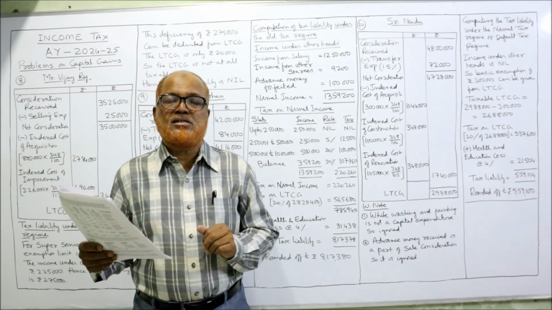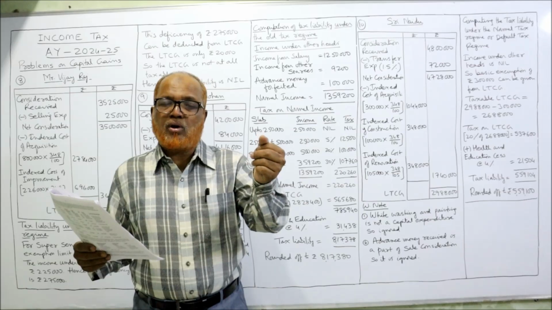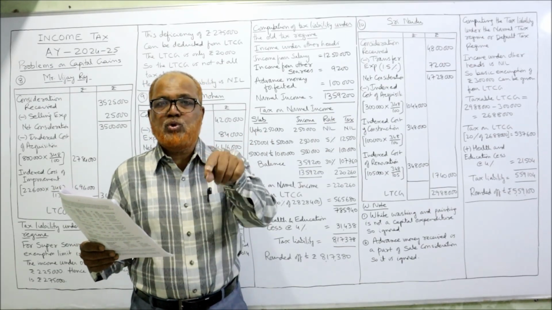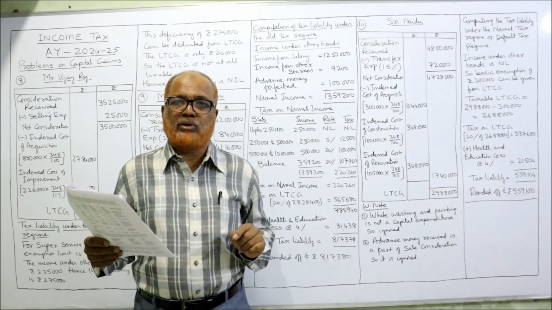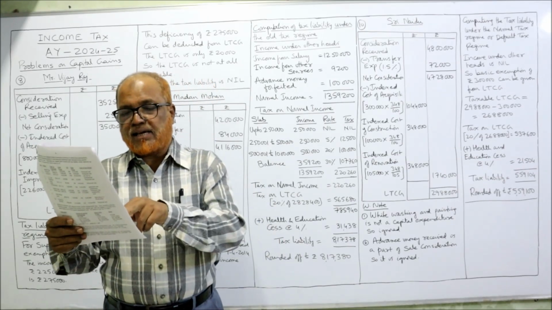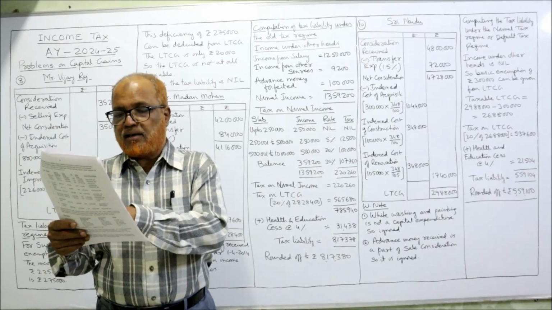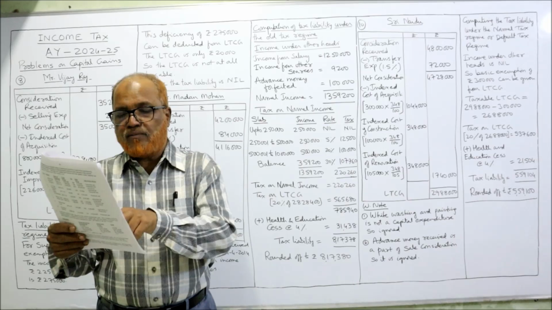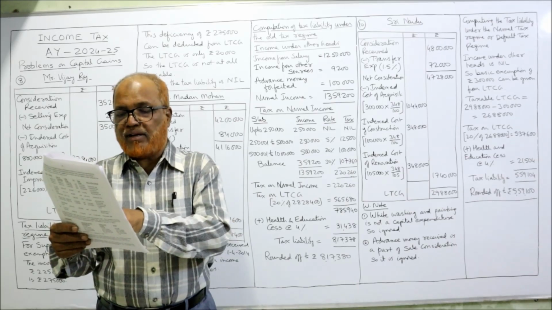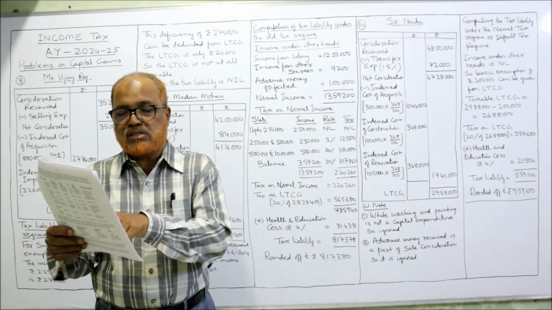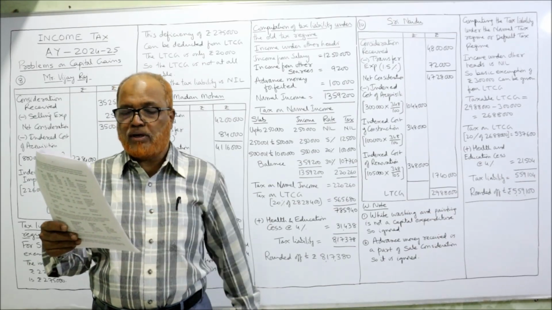So we should not consider the acquisition cost and construction before 1/4/2001 if you choose FMV on 1/4/2001. Construction of second floor in 2001-2002, 1 lakh, index number 100. Renovation of the house 2002-2003, 1,05,000, 105 index number. And whitewash and painting 2007-2008, 30,000, 129.